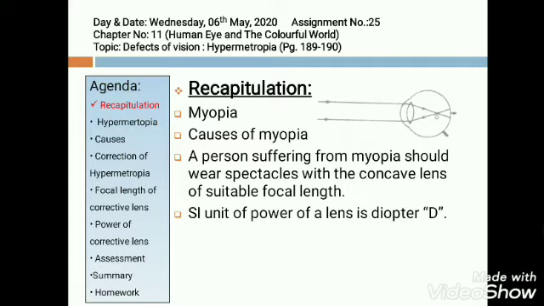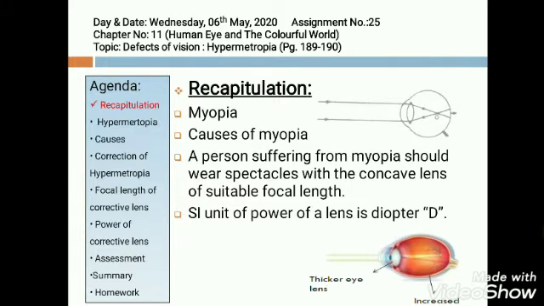Now, what are the causes of myopia? Elongation or increase in the size of eyeball. Due to this, the distance between the eye and the retina increases and hence focal length of the image increases and it forms the image ahead of retina, or the eye lens thickens. As you can see in the image, the eyeball elongates or the eye lens becomes very thick.